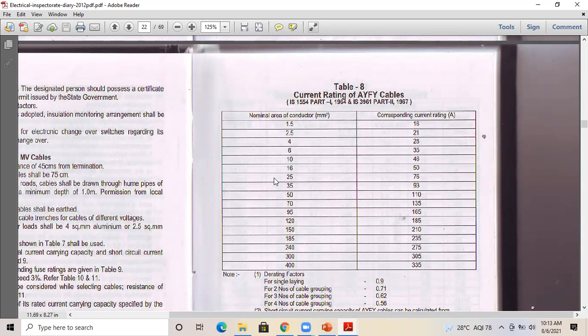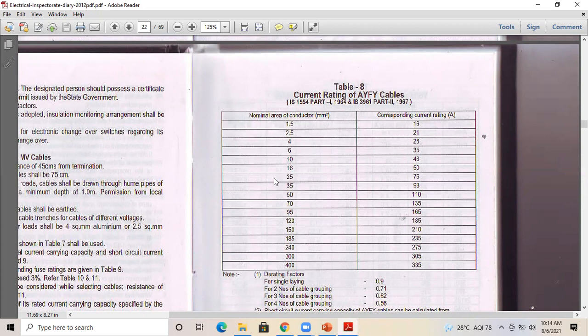Okay, so we will be thinking after 400 square mm there will be no cable size, like there will be specially manufactured cable sizes like 600, 800 mm square, but the standard rating of cable size is from 1.5 to 400. And normally we also have 1 mm square wire, or 1 mm square normal wires. This is actually the standard size which is available in the AYFA cable. Okay, 1.5 to 400 mm square.